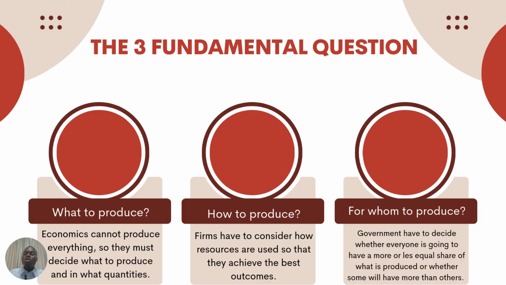What are the factors of production at our disposal? You get the point. What do we have, and how can we make best use of what is at our disposal? Then the last one is for us to understand for whom to produce. Who are we producing this for? What is our target audience? So government has to decide whether everyone is going to have a more or less equal share of what is produced, or whether some will have more than others. Who will be the beneficiary of what we are producing?